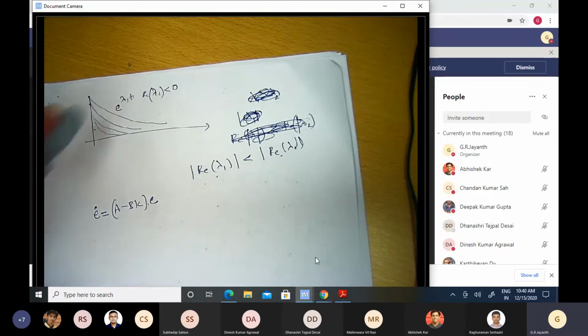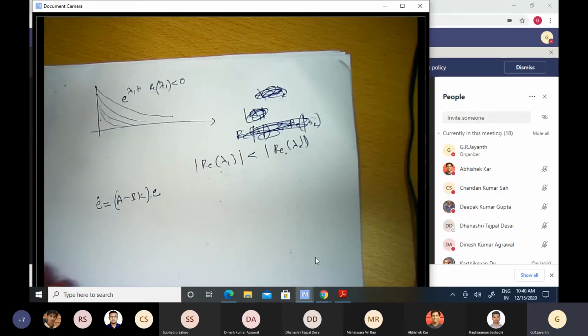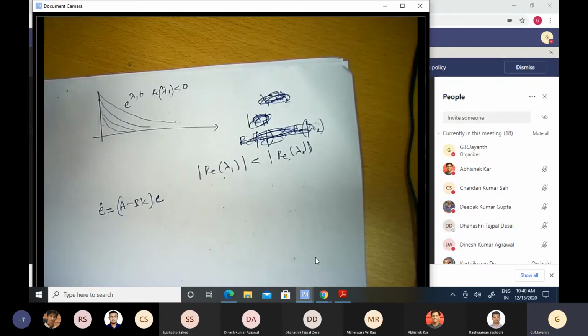So these lambdas give me two very important pieces of information. First, they tell me whether the errors go to 0 at all as a function of time, or in other words, whether my dynamic system will eventually obey my command or not. That's very important information. If my dynamic system was initially unstable and some of the lambdas are greater than 0, then I will not get the dynamic system to obey my command. It's an unstable system. That's a very important piece of information that I need as a control engineer: whether they will obey my command or not.